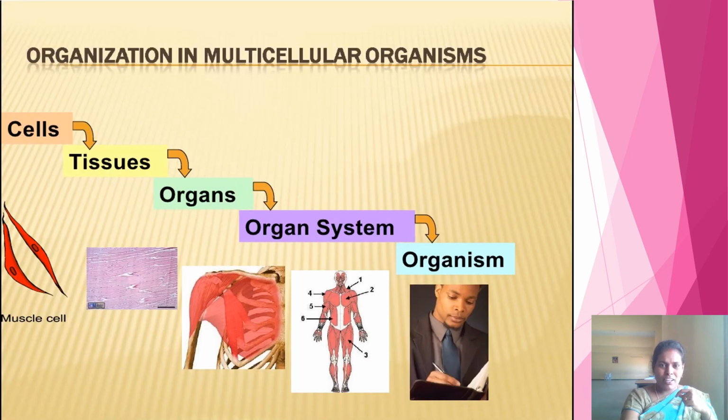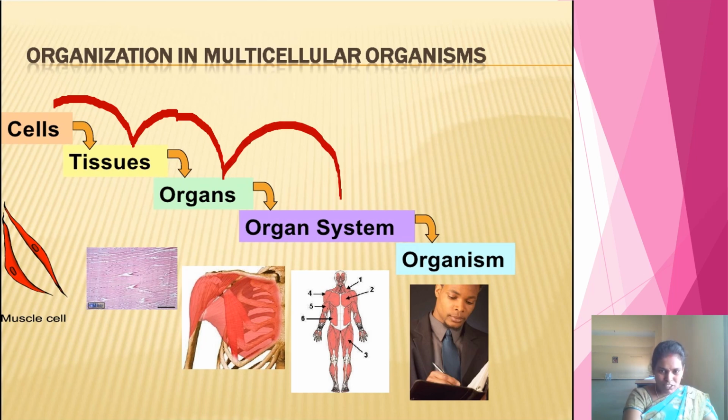See the cell organization in multicellular organisms. Just now we have discussed cells, small units. A group of cells form tissues, a group of tissues which perform a specific function form one organ, and a group of organs which perform the same function form one organ system. Like that, so many organ systems grouped together and form one organism.